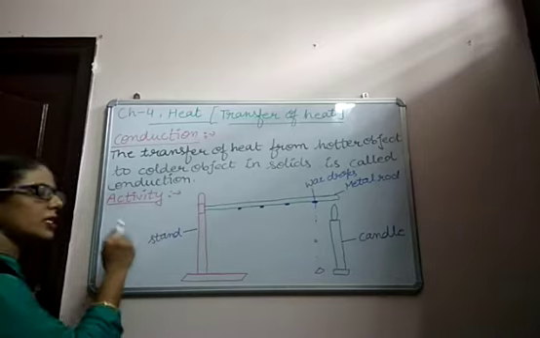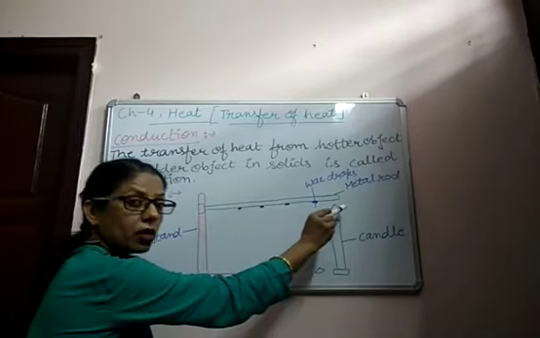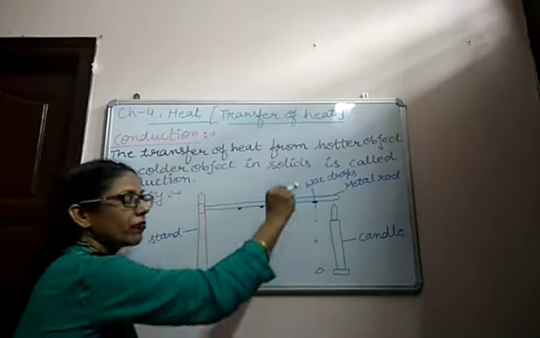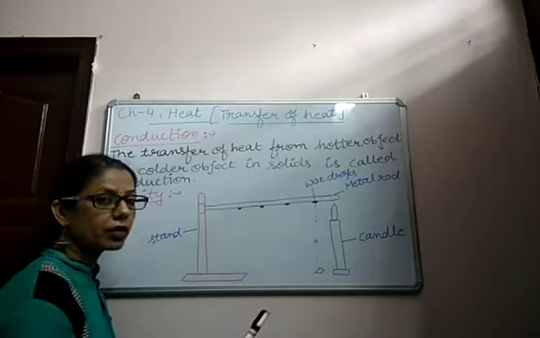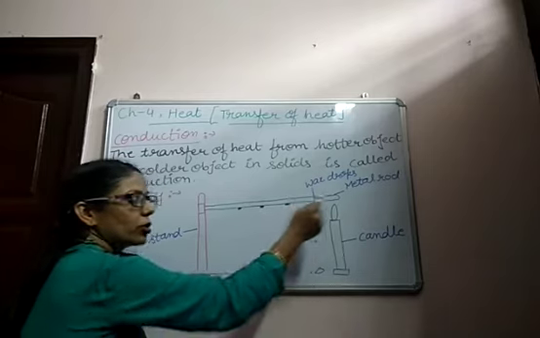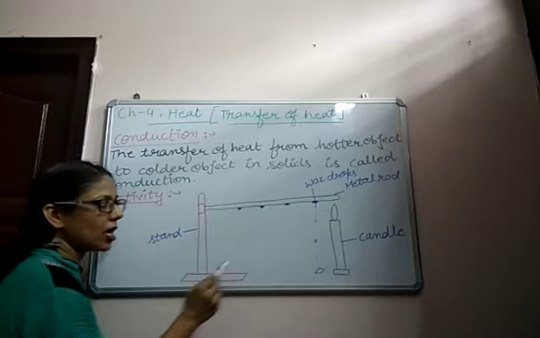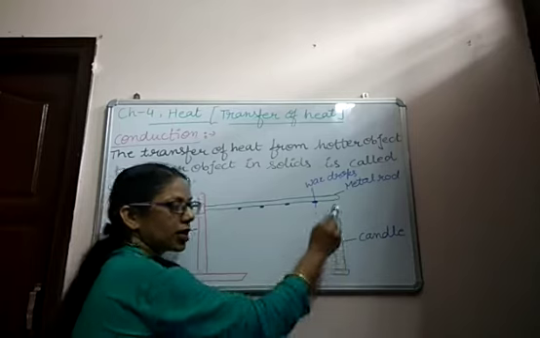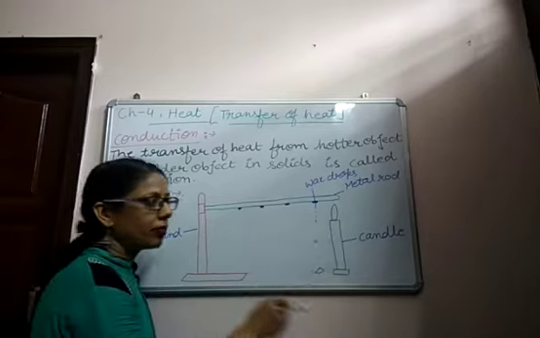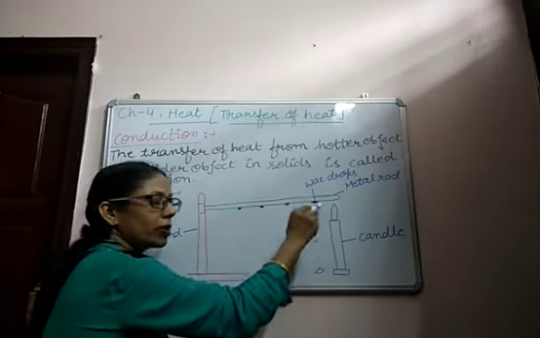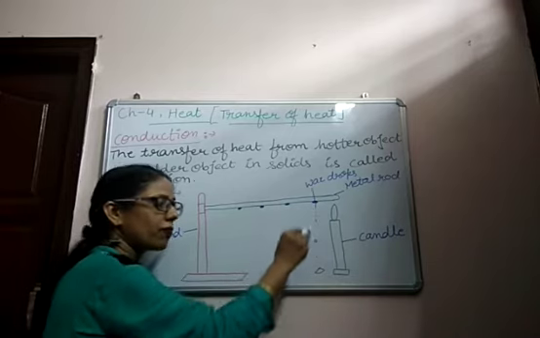To prove this, there is an activity. In this activity, we take a stand and a metal rod, and we fix some wax drops on this metal rod. We can take an aluminum rod or any iron rod. One end of the metal rod is fixed on the stand, and on the other end of the metal rod we put a candle. After some time we will observe that the wax drops fixed on the metal rod start melting and falling down.